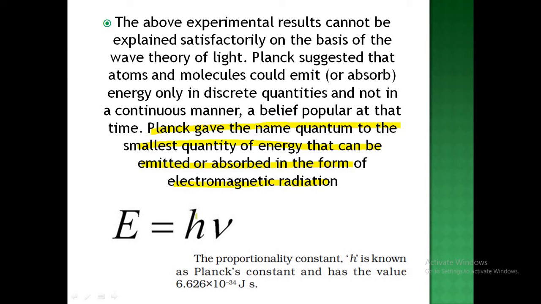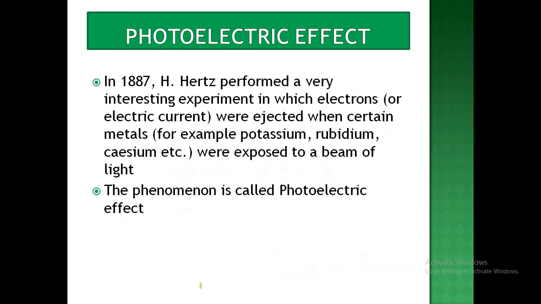As a result, he got an equation which is known as E equal to h nu, where E stands for energy of the electromagnetic radiation, h is Planck's constant, and nu stands for frequency of radiation. The value of Planck's constant has been shown over here. It is 6.626 times 10 to the power minus 34 joule second.